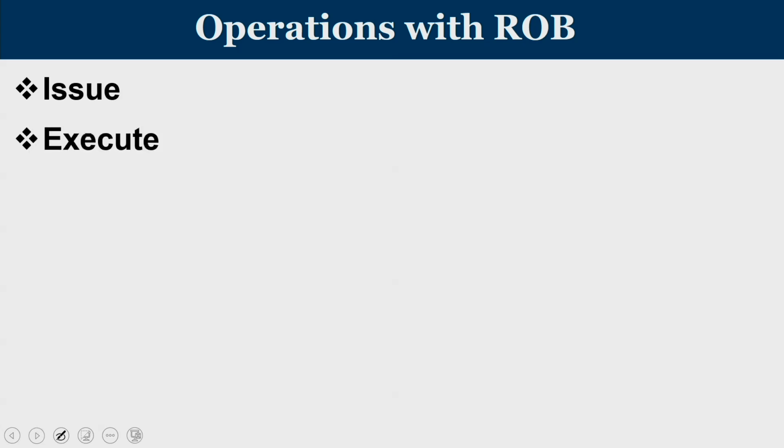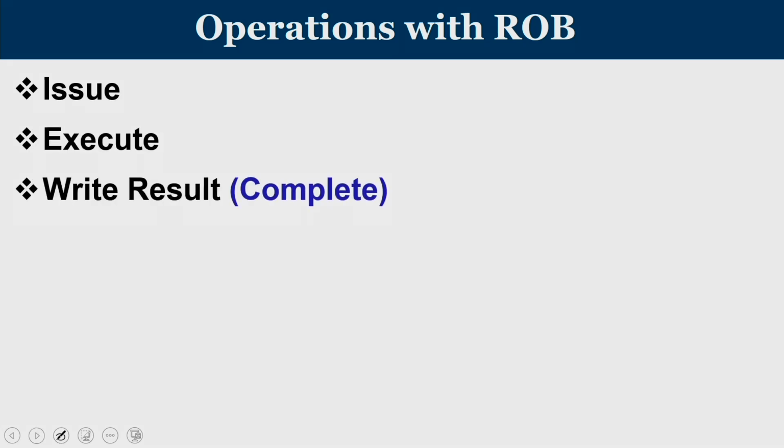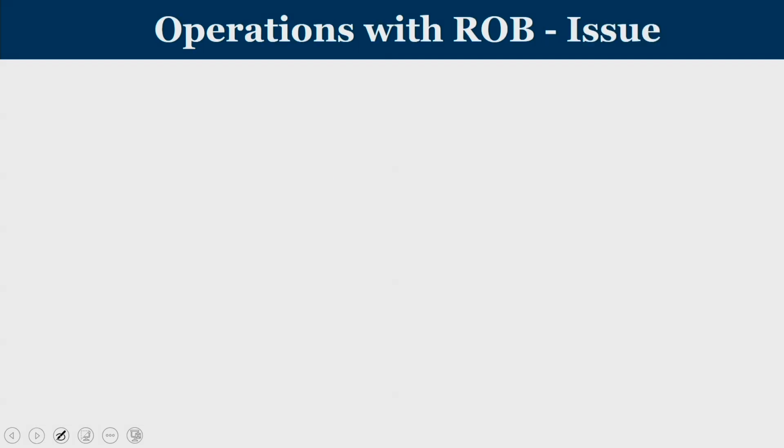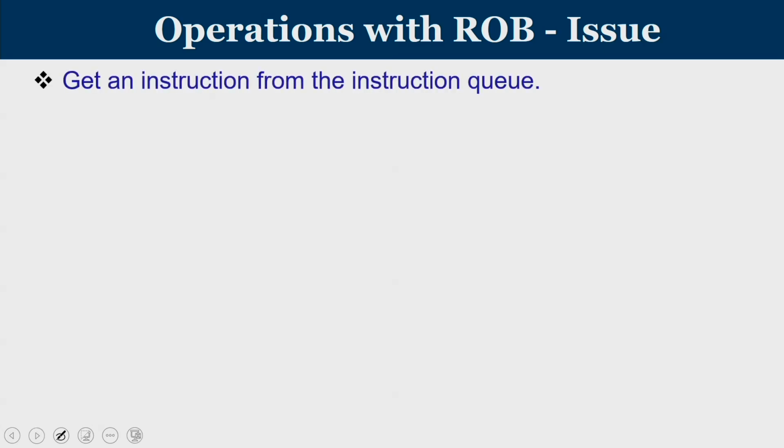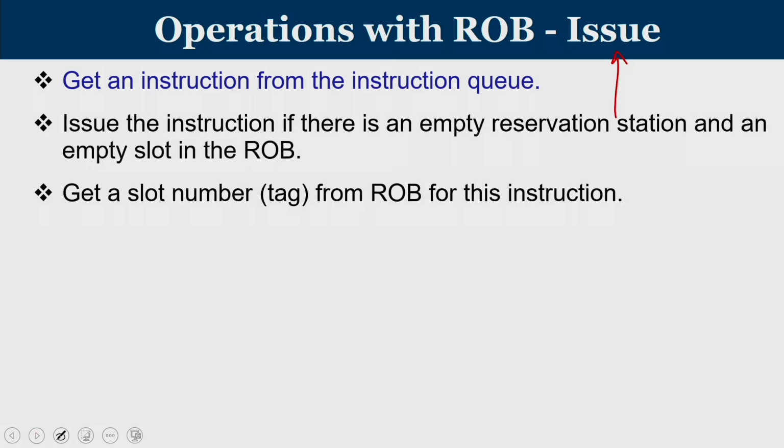First is the issue operation, then the execute operation, then the write result operation, which is also known as the complete operation, and the last stage is called the commit operation. Let us see each one in detail. So what is issue? When you deal with an issue operation, you have to get an instruction from the instruction queue. Once you get the instruction from the queue, issue the instruction if there is an empty reservation station and an empty slot in the reorder buffer.